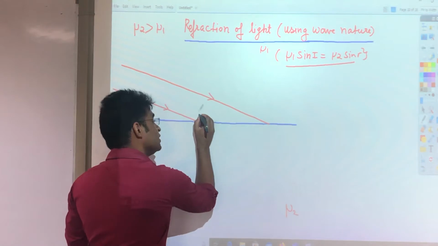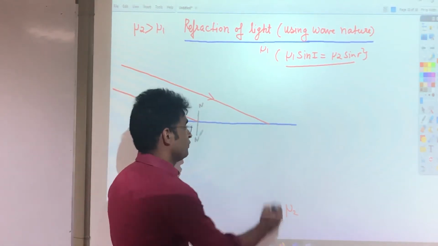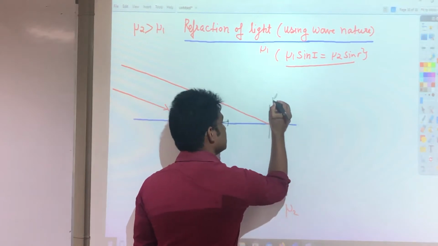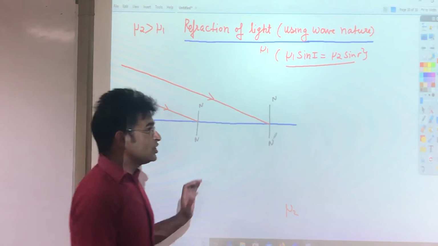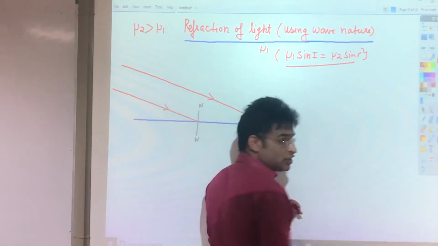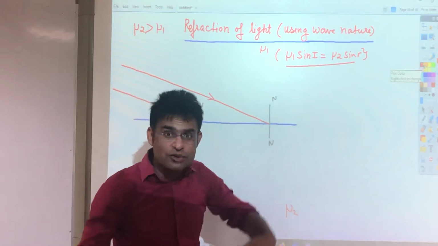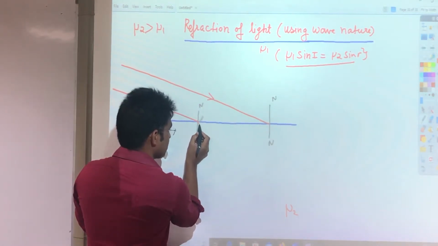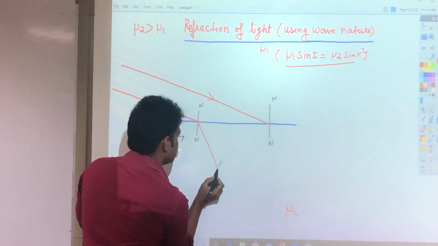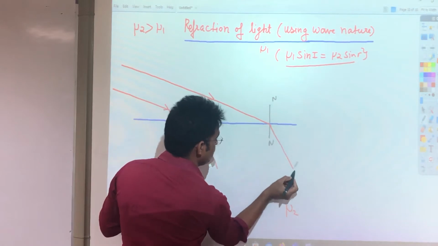Whenever a light ray enters from rarer medium to denser medium, that light ray will bend towards the normal. What's the meaning of this? I draw this line, which is called the normal, a perpendicular on this surface. I draw this line over here, again perpendicular on this surface. This line is also called normal. So this red color line, this beam of light striking that surface, will bend towards the normal in the refraction, means it will go like this. It's bending towards the normal, so this one is also bending towards the normal.